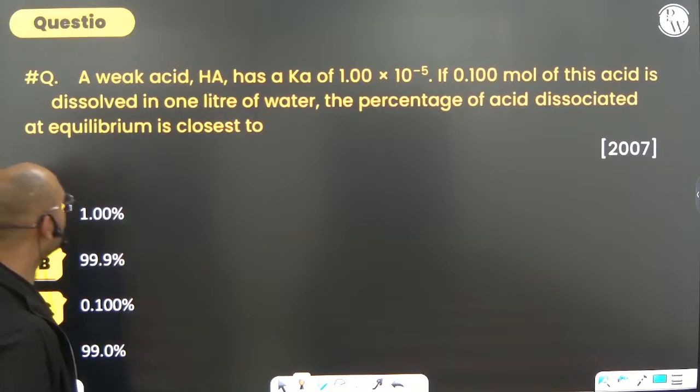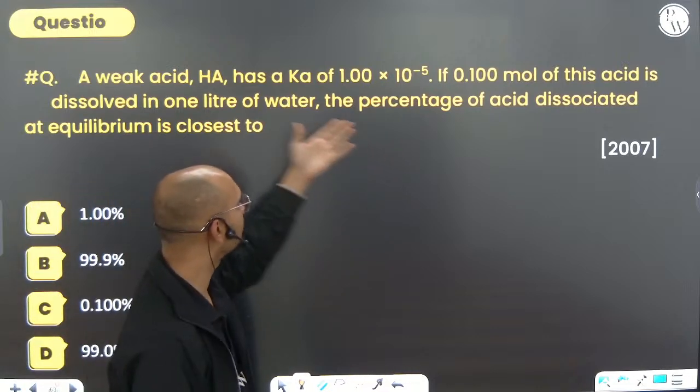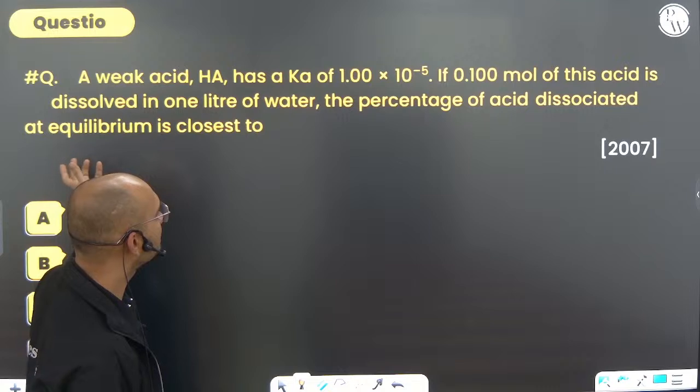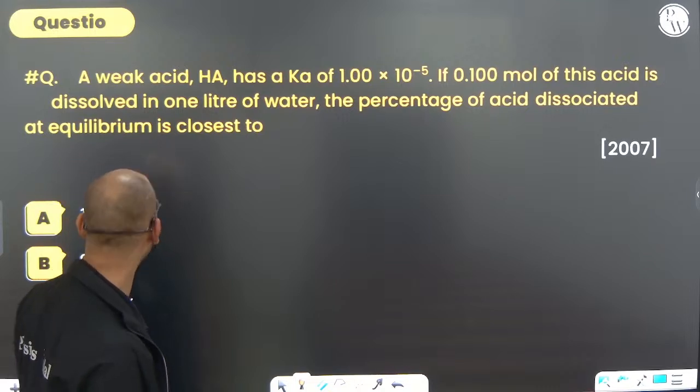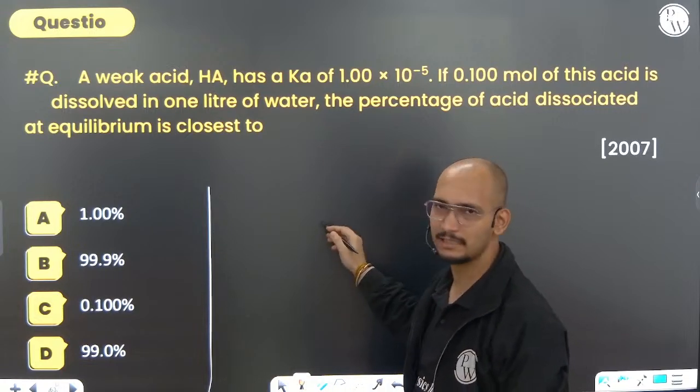Next, a weak acid HA has this Ka value. If 0.1 mole of this acid is dissolved in 1 liter of water, the percentage of acid dissociated at equilibrium is closest to what? I hope this is a very easy thing, not a big deal. You can just do it.